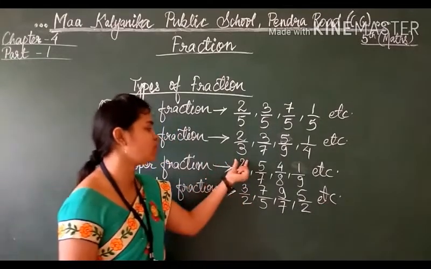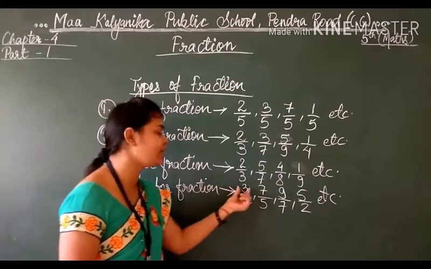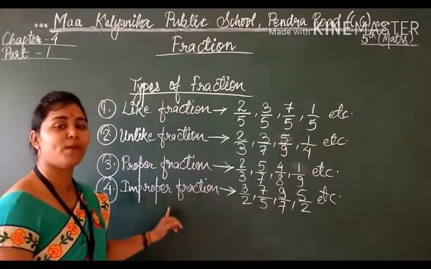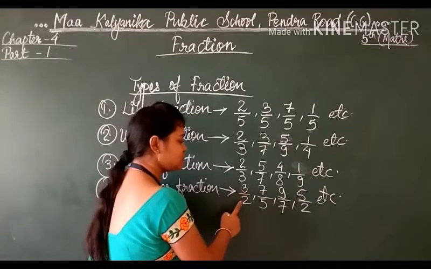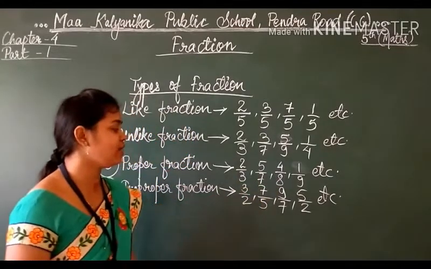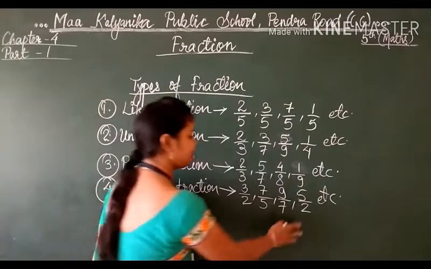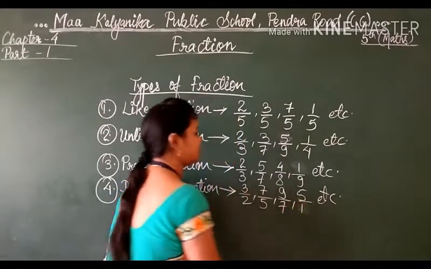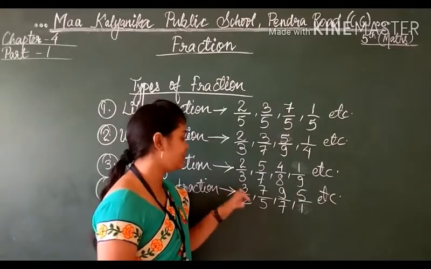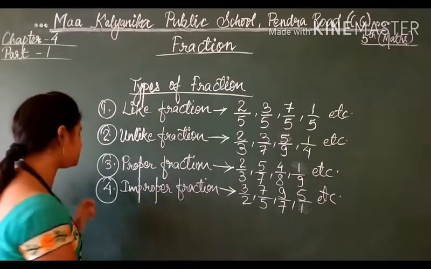If the numerator is smaller than the denominator, it will be a proper fraction, and if the numerator is greater than the denominator, it will be an improper fraction. See here, 3 is greater than 2, 7 is greater than 5, 9 is greater than 7, and 5 is greater than 2. If we take a smaller denominator, this will be an example of improper fraction.